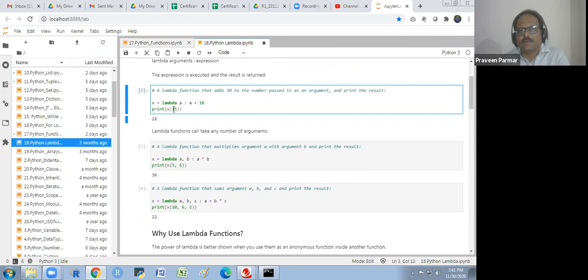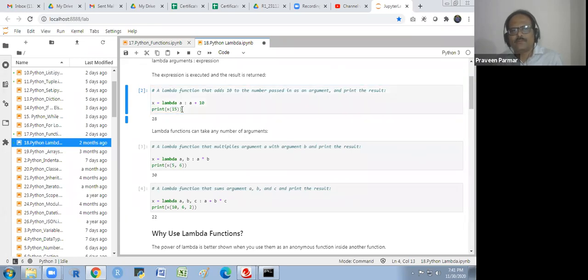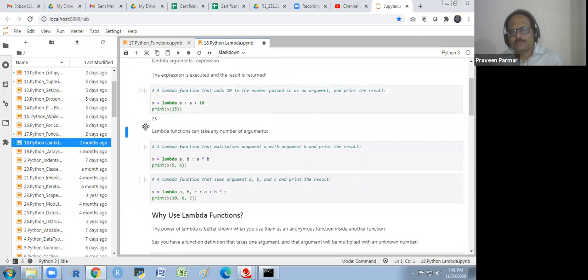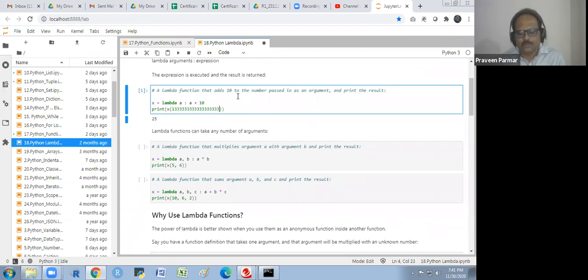Whatever a I write here, x is the object name I am giving to this function, and I will create it. I will write x, then 15. So 15 plus 10, I will get 25. Whatever I get, I will get 10 more than that.